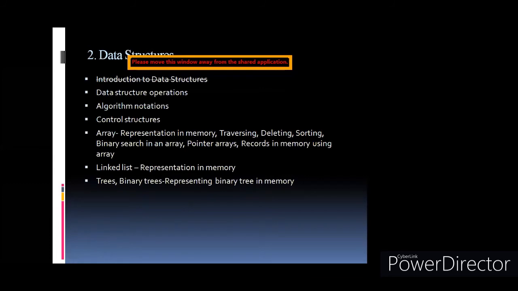The data field contains the data, and the address field contains the address of the next element. So when you learn the concept, you'll find it easy, but representation of linked list in memory is a little bit complicated. Understand that it is very interesting and important. Linked list is very important with respect to the theory exam. Just don't omit this, read this particular topic.